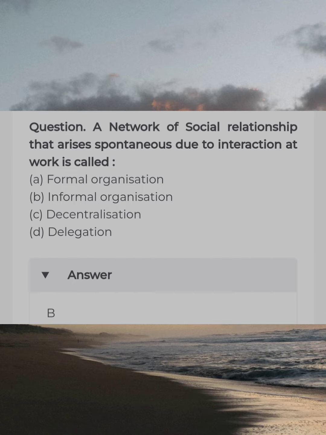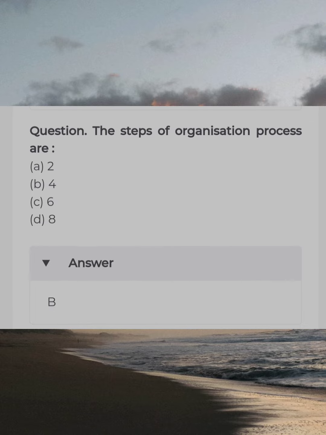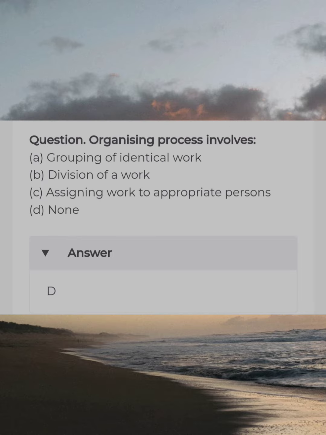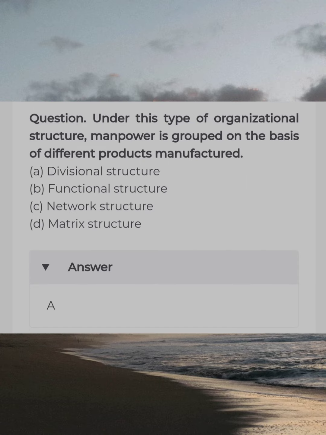A network of social relationship that arises spontaneous due to interaction at work is called answer B. Informal organization. The steps of organization process are answer B. 4. Organizing process involves answer D. None. Under this type of organizational structure, main power is grouped on the basis of different products manufactured. Answer A. Divisional structure.